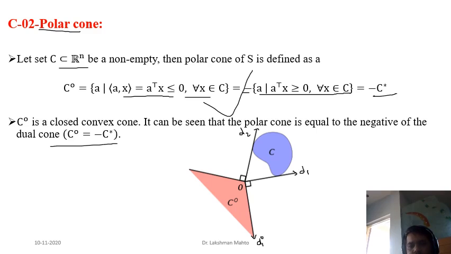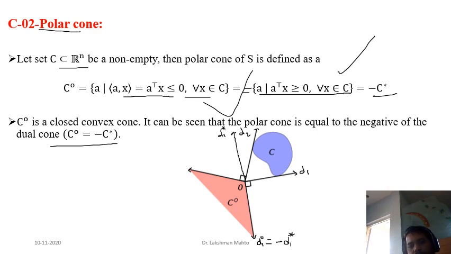So d1 star was this one, perpendicular to d1. In such a way we had constructed d1 star so that c is coming in the positive half-space of the hyperplane with respect to d1 star. So d1 naught is nothing but the negative of d1 star. Also, in the definitions of dual cone and polar cone, you can see that d1 naught is just the negative of d1 star. So again, find the dual cone and then take the negative of all the possible directions, then easily you will get your polar cone.